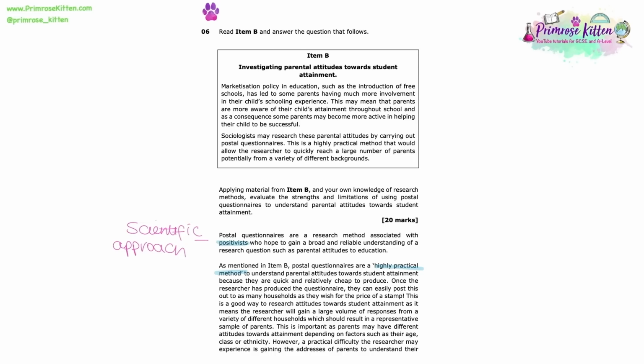And this is a really good example of a paragraph where you can see how we take the more general advantage of using postal questionnaires, i.e. they are very cheap and quick to produce once you have actually written out your questionnaire, and we apply it to the specific context because we are arguing, well, it's absolutely brilliant that we can send these postal questionnaires out to a variety of different households, which means we are going to hopefully receive a representative sample of parents. And from our studies of education, we know that demographic characteristics such as the ethnicity or the social class of a parent can have a huge impact on that student's attainment.